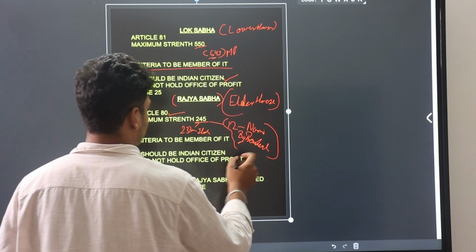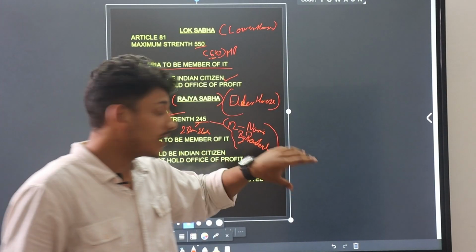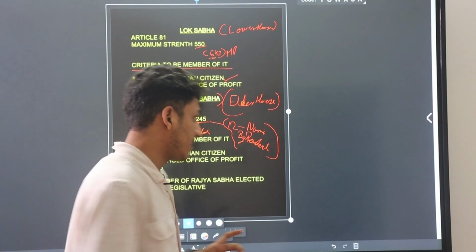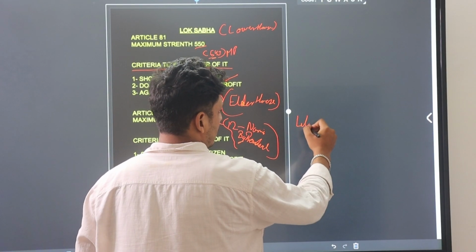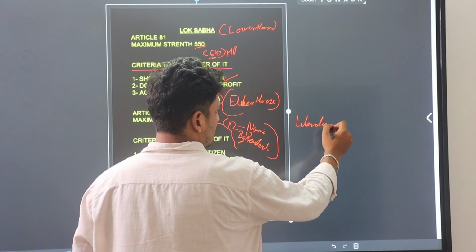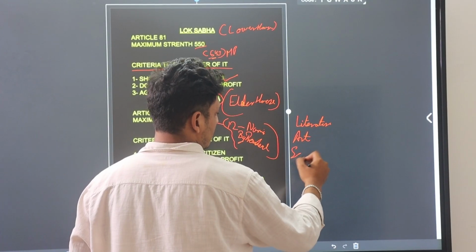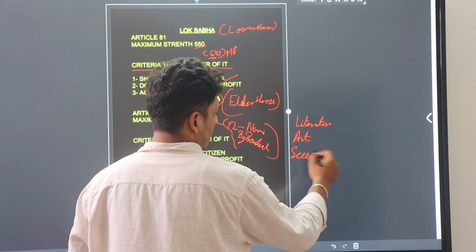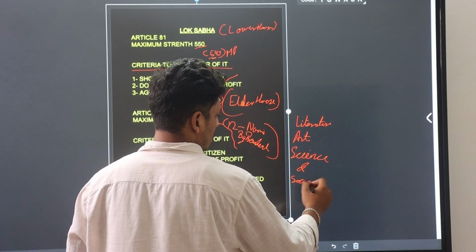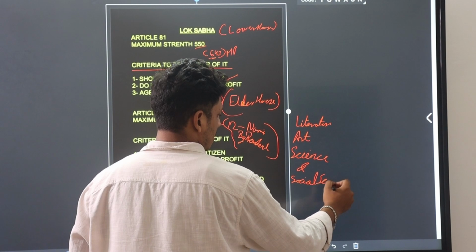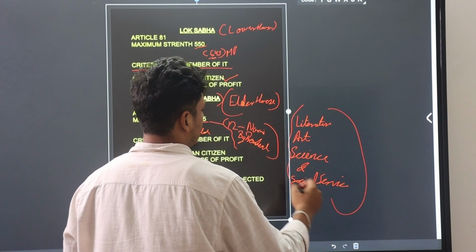Remember this. And from which fields does the President nominate those members? Those fields are literature, art, science, and social service. Remember this, okay? Most important for your exams.